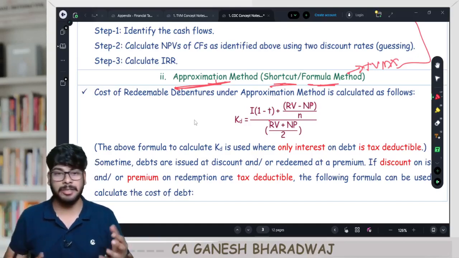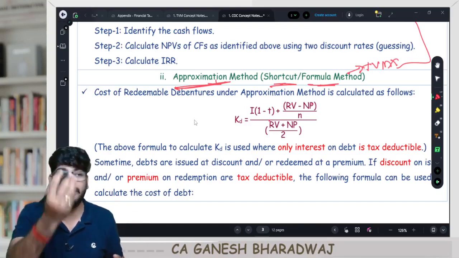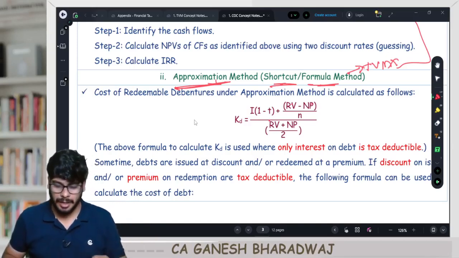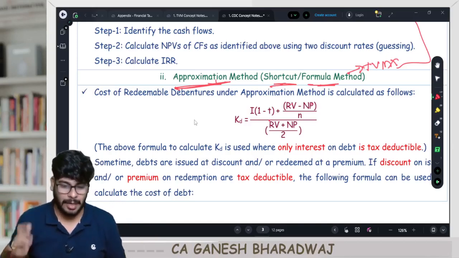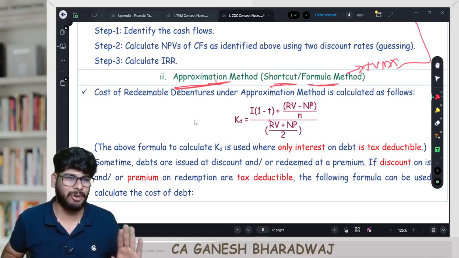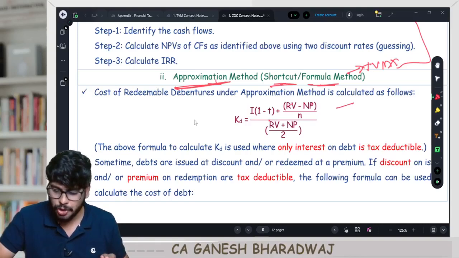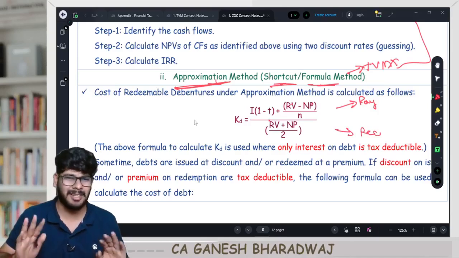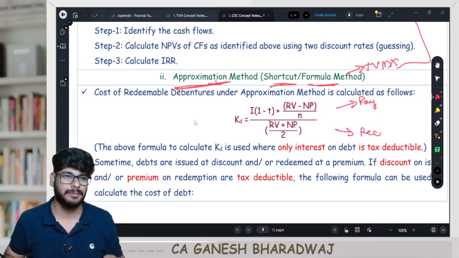Sir, do I need to mug up this formula? No mugging up. Very logical. I will tell you what is what. Now, what has happened here? I just told you, KD calculation, cost calculation, is what? Numerator, from the viewpoint of the company, is what I pay. Denominator computation is what I receive. Correct? Logically, you think.